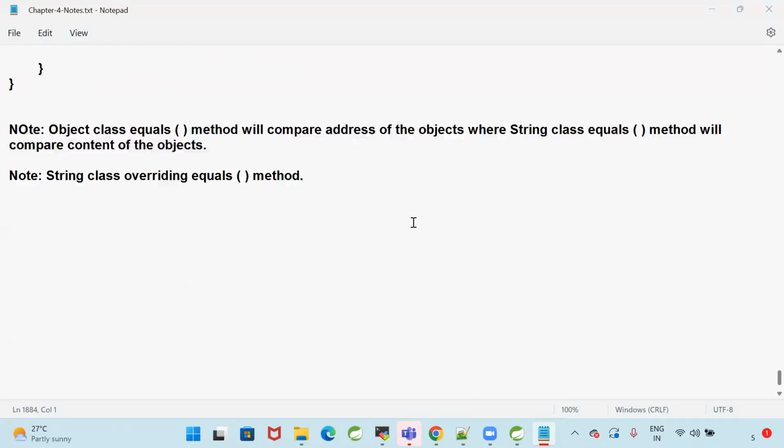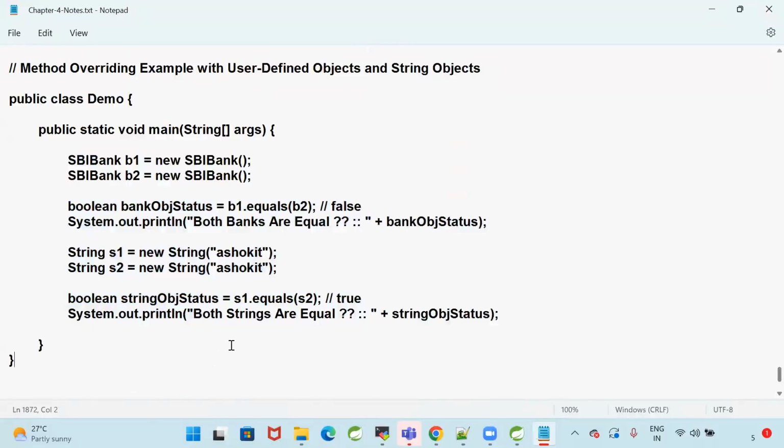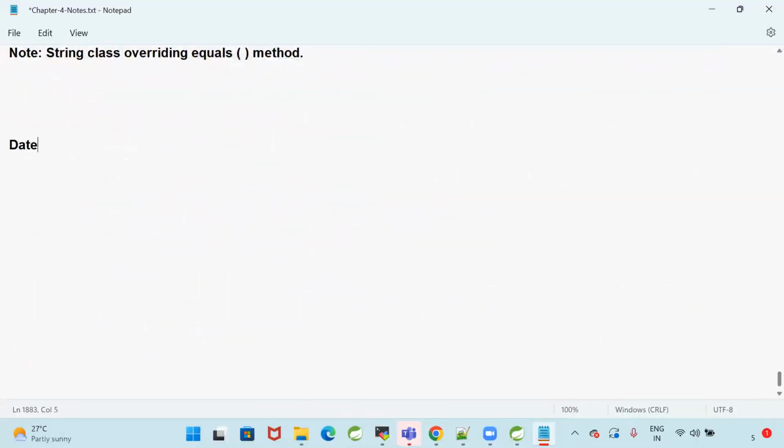How should we know when to use instance methods and static methods? Instance methods we will use when we are going to call them with the object. Static methods, if the method is common for all the classes, the same method we are going to use across the project, then we will go for static methods. If the methods are particular to a particular class, and the method will be used only in this class, then we will go for instance. If the methods are common methods, for example, in future we are going to work with date conversions. Date conversion is used across the project. I want to convert from mmddyy, so this value is available.